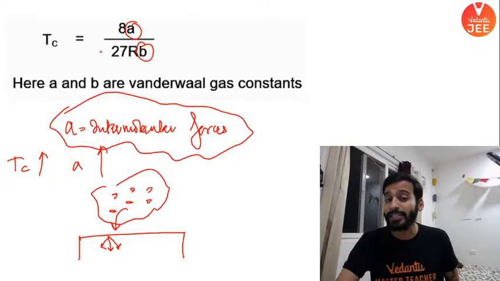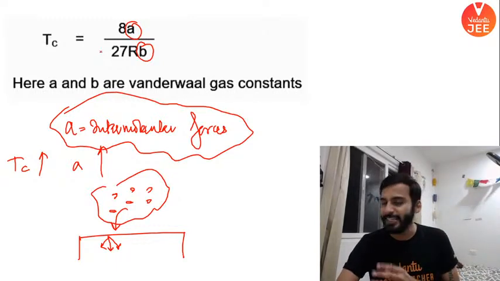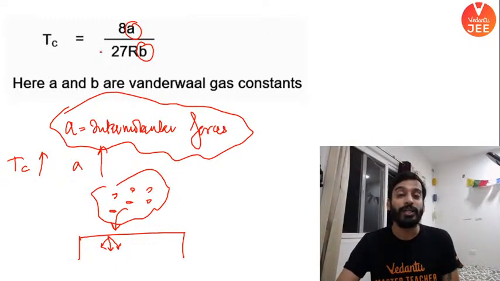B is van der Waals gas constant. B accounts for size. A accounts for intermolecular forces.